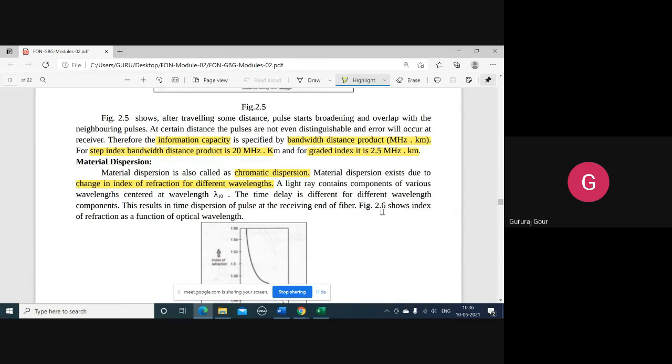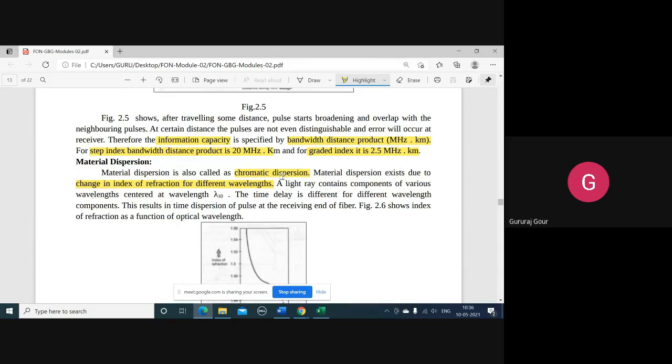We came to know just now that dispersion means overlapping of the pulses due to their spreading. And this material dispersion occurs due to change in refractive index for the different operating wavelengths of the light rays, maybe single or multimodes. At what wavelength they are operating, it depends on that. That is what is known as chromatic dispersion. Chromatic means light wavelength.